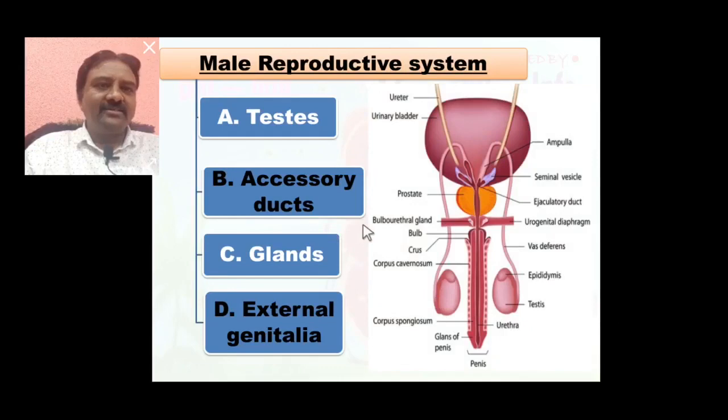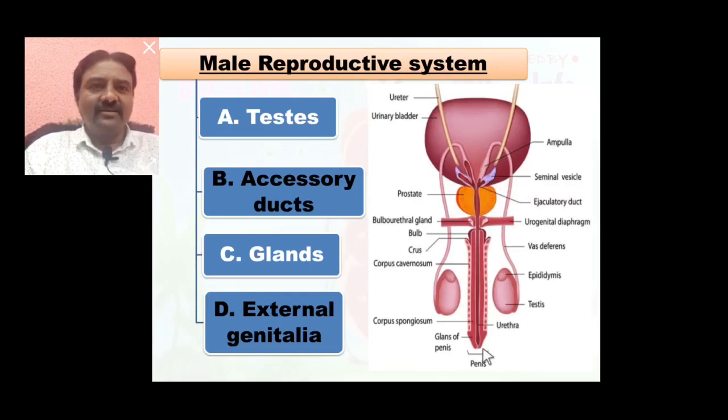Accessory ducts consist of rete testis, vasa efferentia and epididymis, which are invisible inside the scrotum. Vas deferens seen here, this is the vas deferens, ejaculatory duct seen here and urethra seen here. So all these are the accessory ducts we learn.